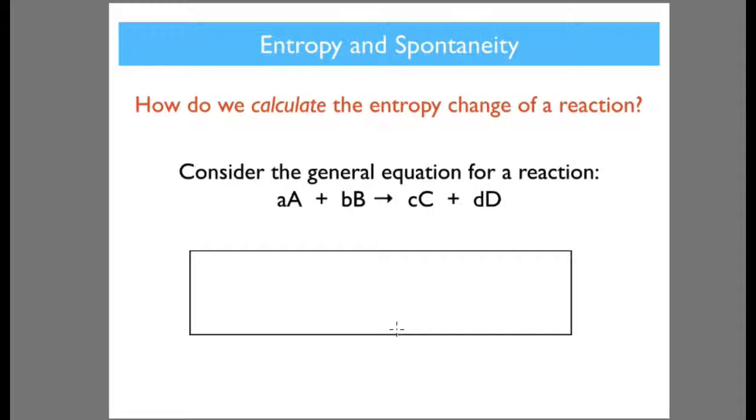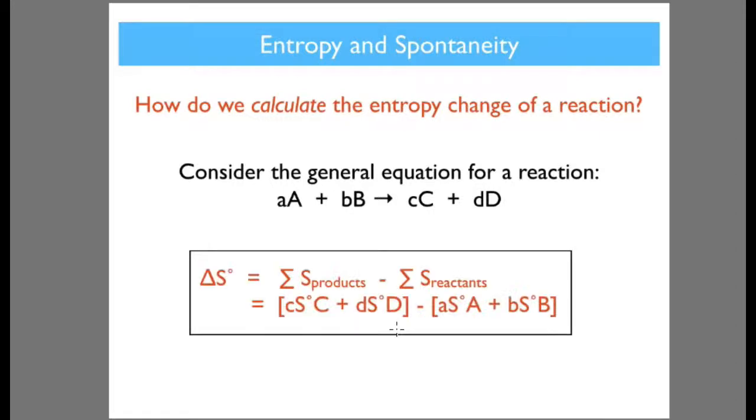How do we calculate the entropy change of a reaction? Well, consider this general equation for a reaction. First of all, you've got the coefficients, lowercase, and you've got reactants, uppercase. The change in entropy is going to be the sum of the entropy of the products subtract the sum of the entropy of the reactants. So you just find the entropy of this and this, add them together, and subtract the entropy of these two reactants.